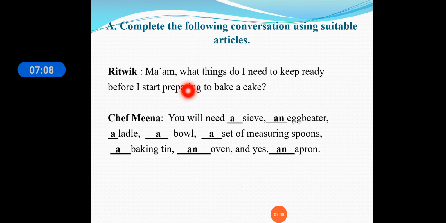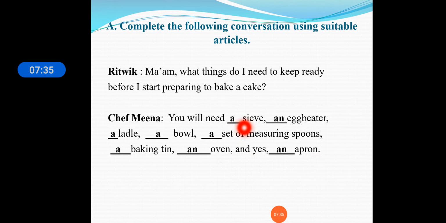Ritvik: Ma'am, what things do I need to keep ready before I start preparing to bake a cake? Chef Meena, you will need a sieve, an egg beater, a ladle, a bowl, a set of measuring spoons, a baking tin, an oven, and yes, an apron.